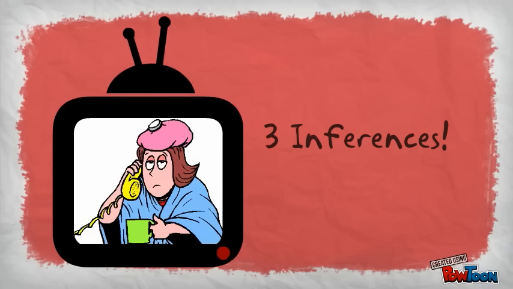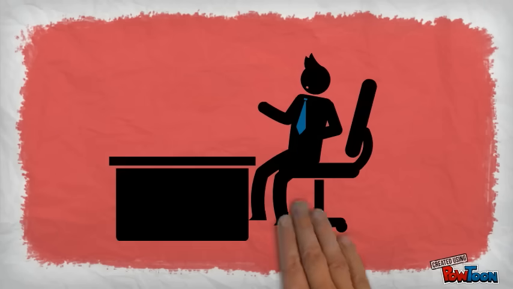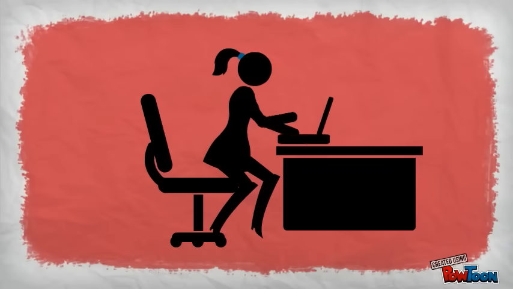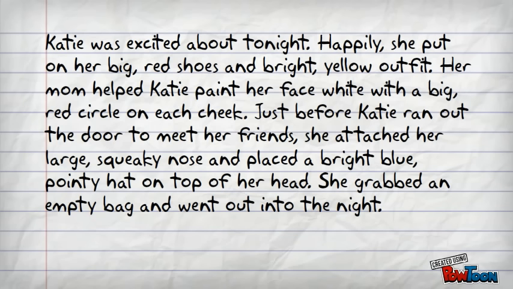Good job! Good readers are constantly making inferences as they read literature or informational texts. This is because writers don't always tell us everything explicitly. They want us to think a little bit about what we are reading. For example, read the following paragraph with me as I read it aloud.